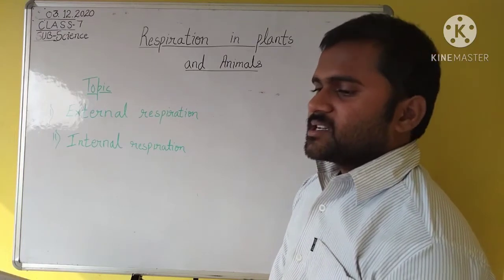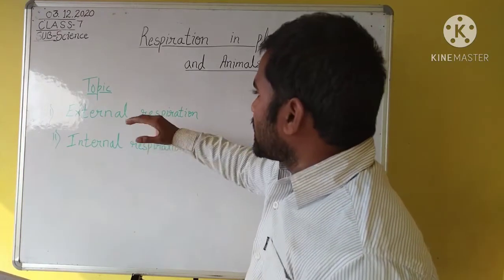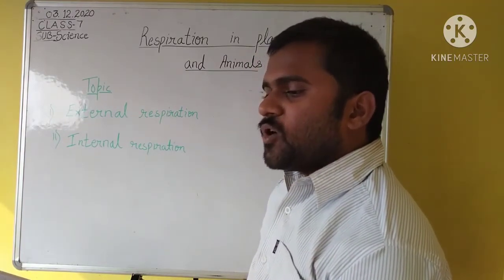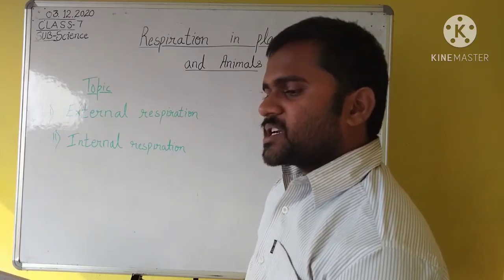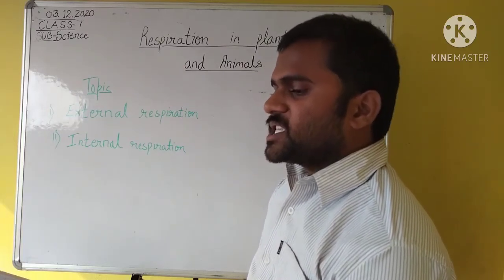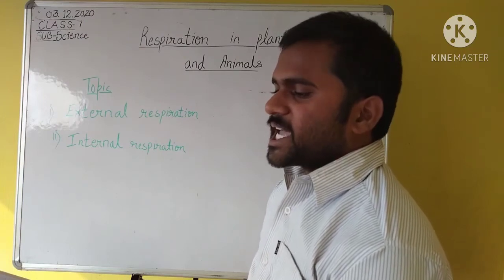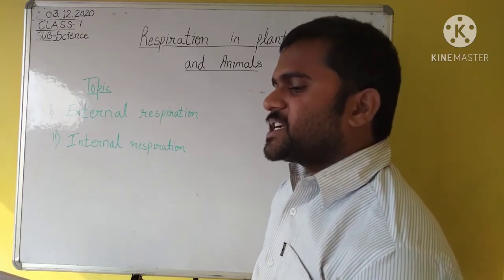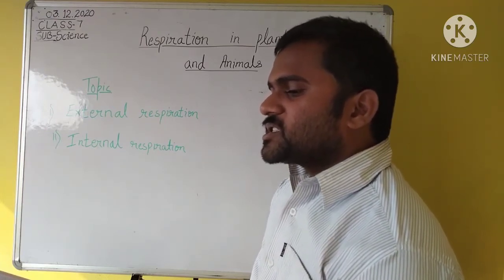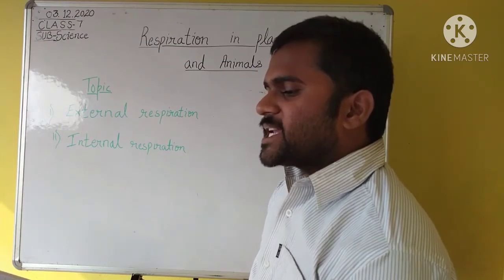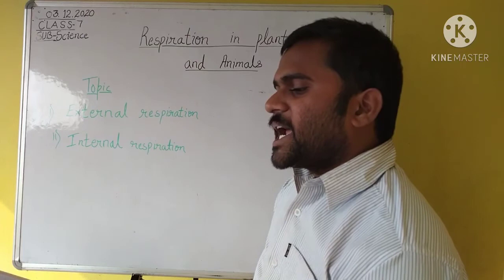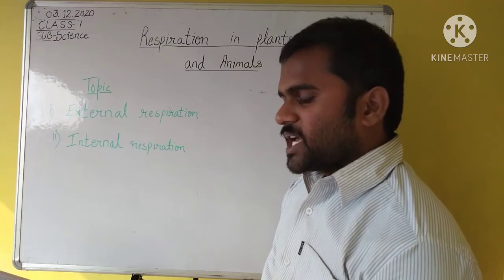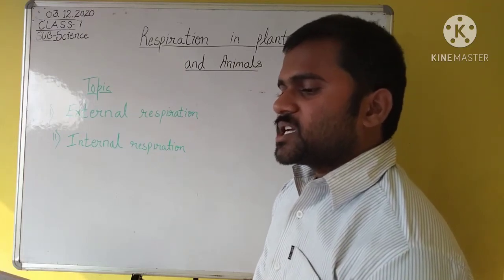Process of respiration. Respiration involves two steps: external respiration and internal respiration. This is true of all organisms. External respiration, the taking in of oxygen and the giving out of carbon dioxide, is called external respiration or breathing. It takes place differently in different organisms. Some organisms use their lungs to breathe, some use gills, while others use their skins. We and all other land organisms take oxygen from the air, while most aquatic organisms use the oxygen dissolved in